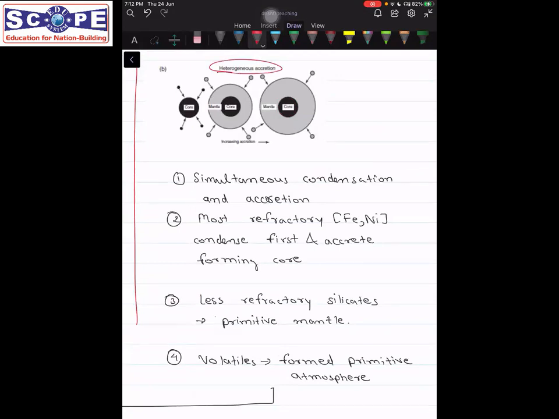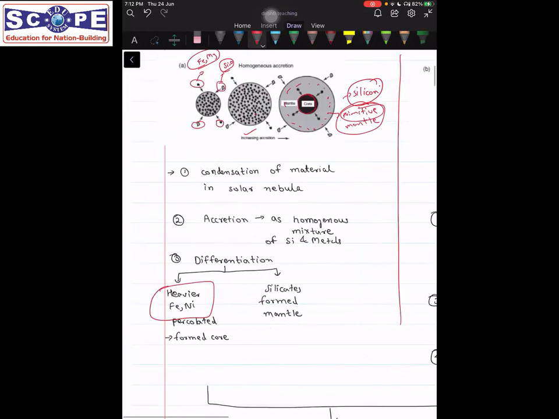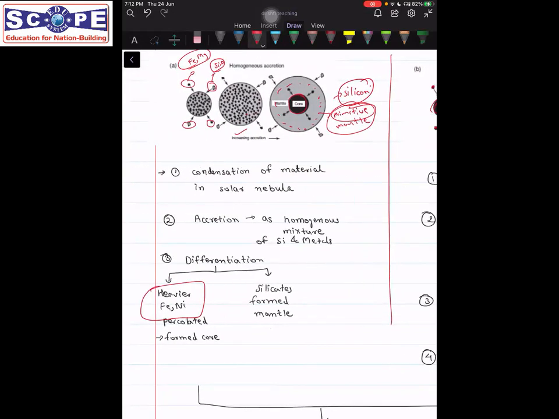Now, heterogeneous accretion, what does this mean? It says that the more refractory material got condensed first, and as it got condensed, it also accreted. That is, accretion and condensation are taking place simultaneously. In the earlier model, everything got condensed first, and then there was accretion.